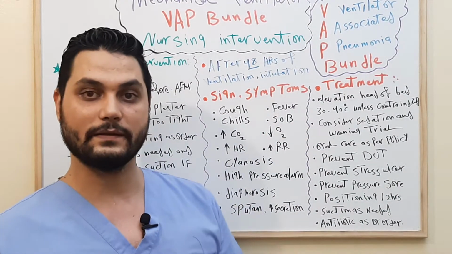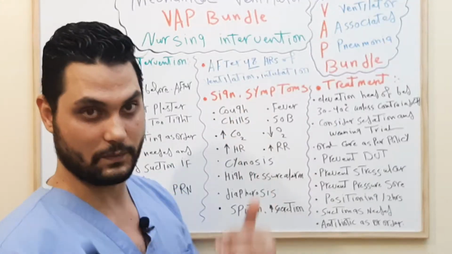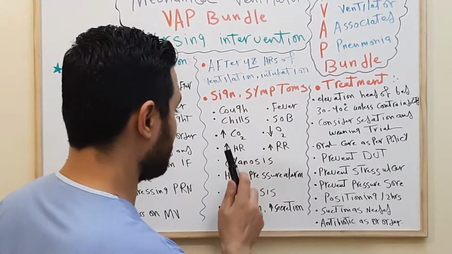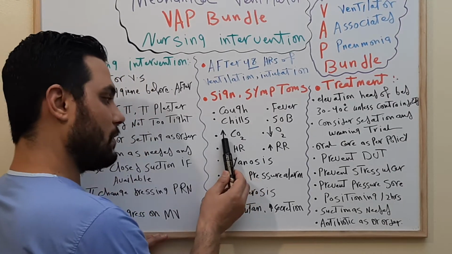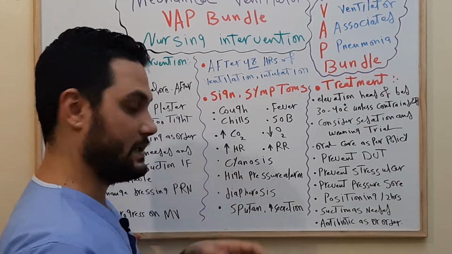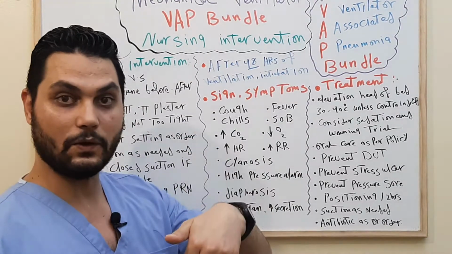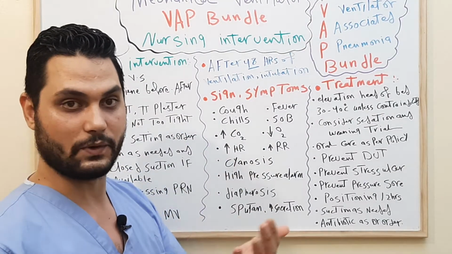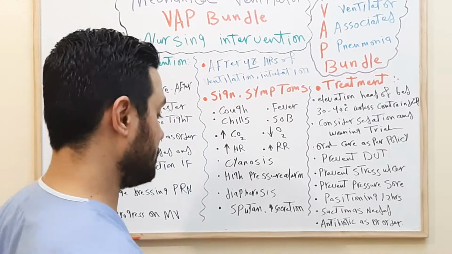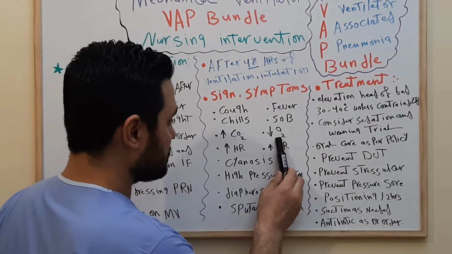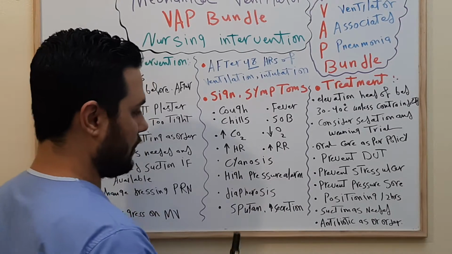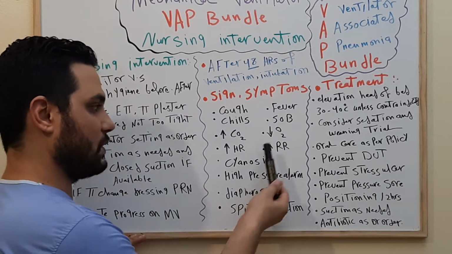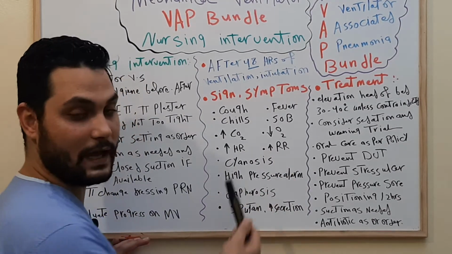So the patient can't breathe well. Most of the time the patient has shortness of breath. If you draw an ABG for the patient, you will find increased CO2 and decreased O2, because the patient does not breathe or ventilate well. The patient will also have cyanosis because of the decrease of O2.